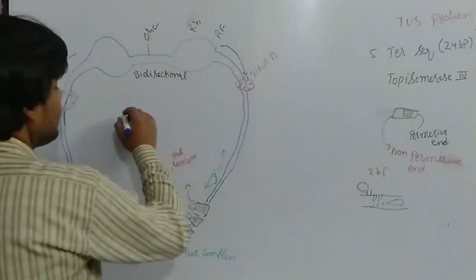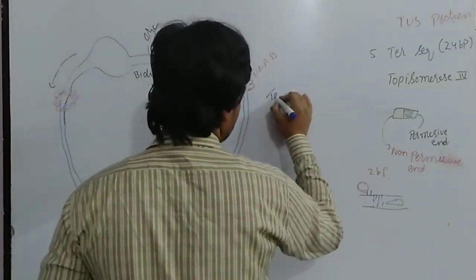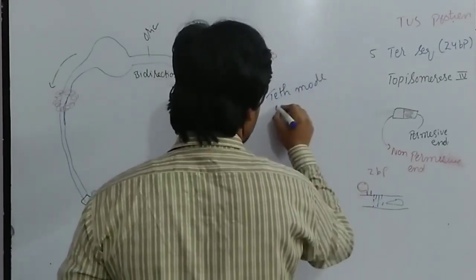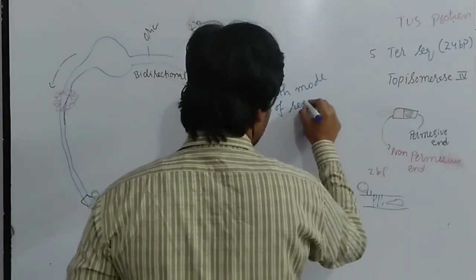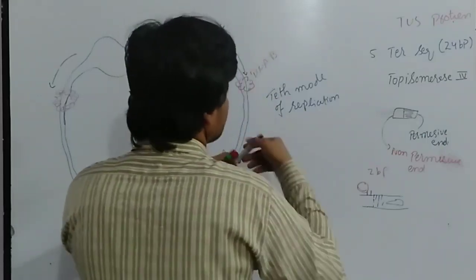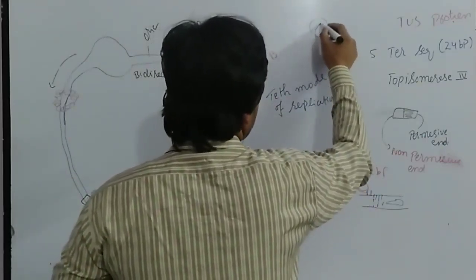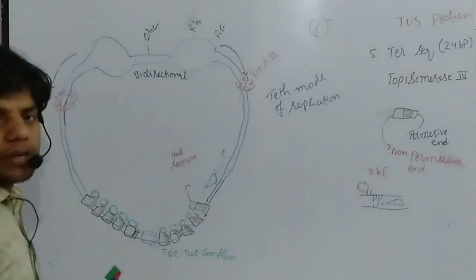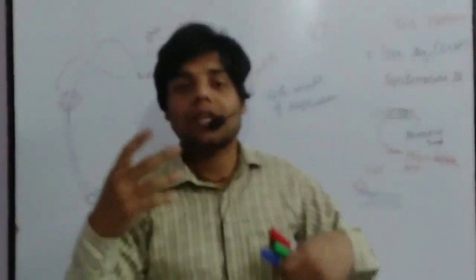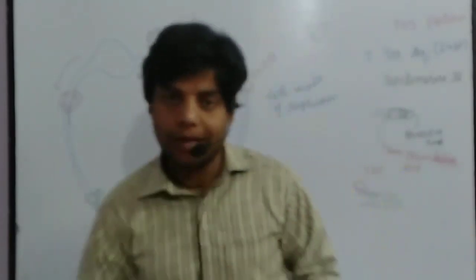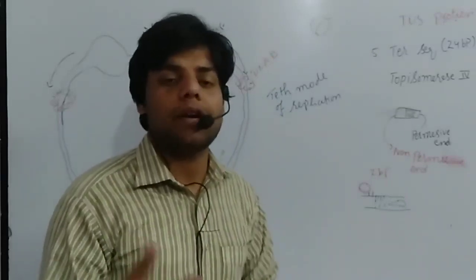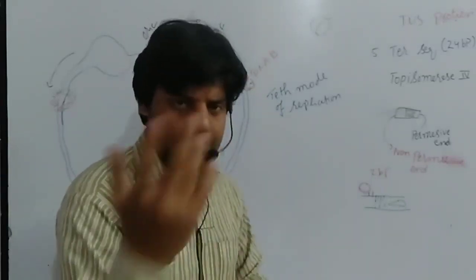So this is actually the theta mode of replication. No, why? Because they can make a shape like that. As you are watching, they can make a shape just like that. That's why we call it the theta mode of replication. The bacterial chromosomes can be replicated through the theta mode of replication. But this is the bacterial chromosome. This is not the plasmid. Plasmids can be replicated by the rolling circle replication method, a method like that. Okay.